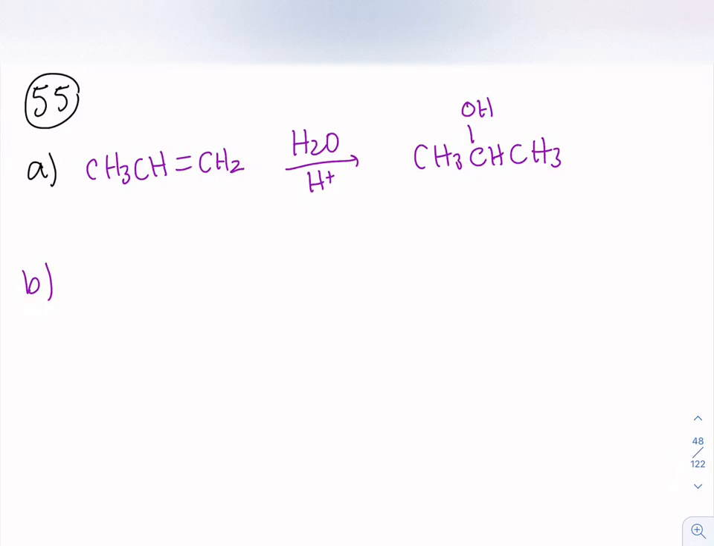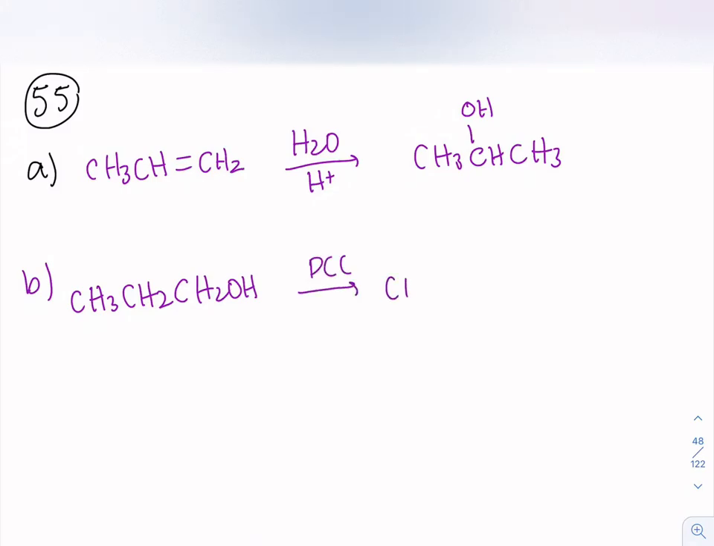And then for part B, we have primary alcohols can be oxidized to aldehydes and then further oxidized to carboxylic acids. So let's use a primary alcohol. Let's use propanol. And so they can be oxidized first to an aldehyde. So we can do this.